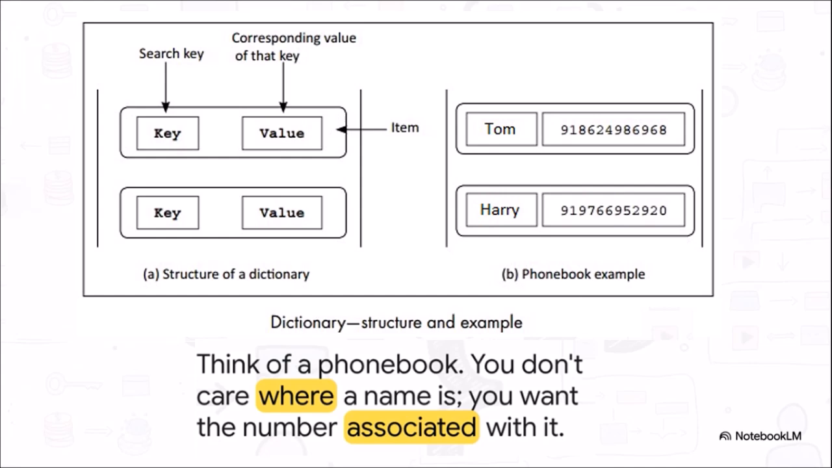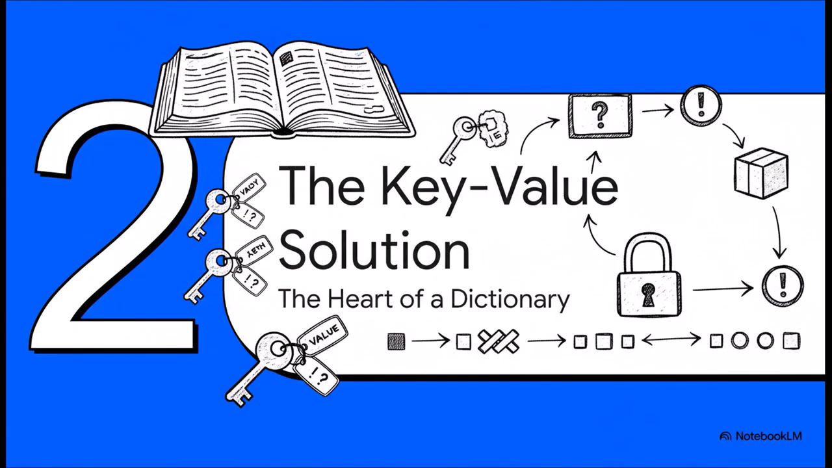The classic phone book is the perfect real-world analogy for this. When you open a phone book, you're not looking for the 100th name in the book, right? Of course not. You're looking for Tom because you need Tom's number. The name is your lookup tool, and the number is the information you're after. They are directly linked. So, how does Python solve this?